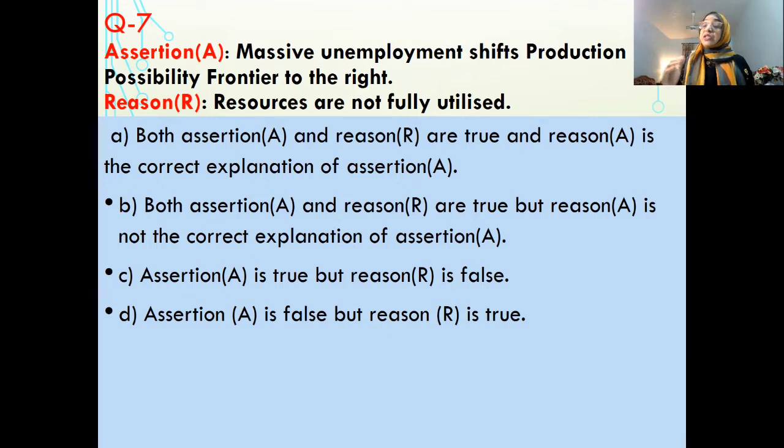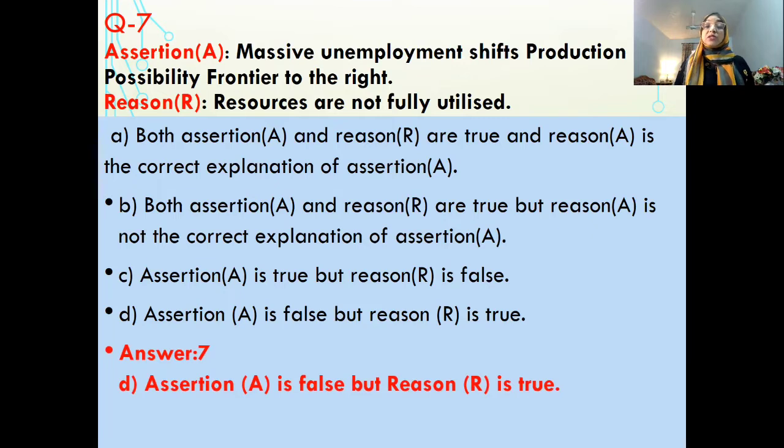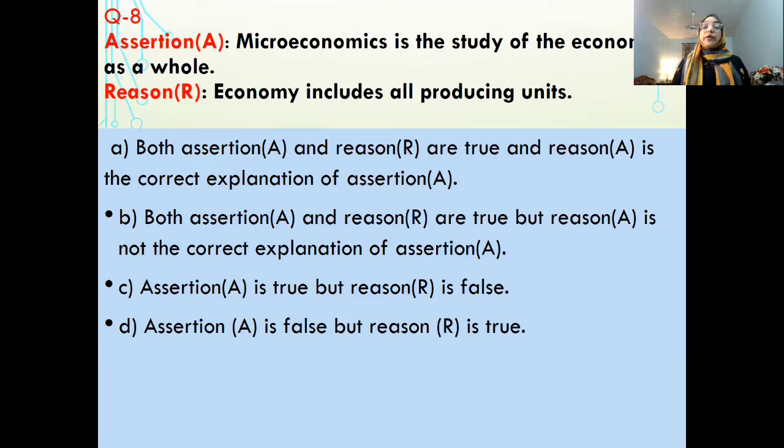PP curve will remain at its position because the resources are not fully utilized. Some people are unemployed, some resources are unemployed. So production will take place inside the PP curve or on the leftward side of the PP curve, as the resources are not fully utilized. So your answer will be assertion is false because it will not shift, right? But reason is true.